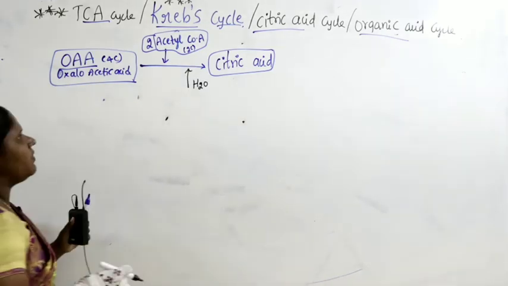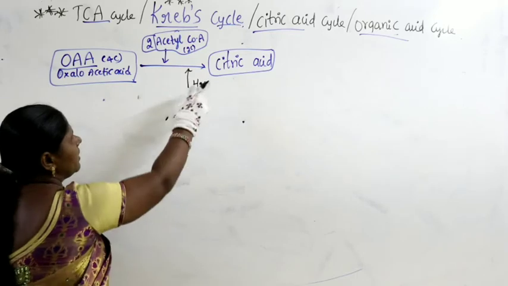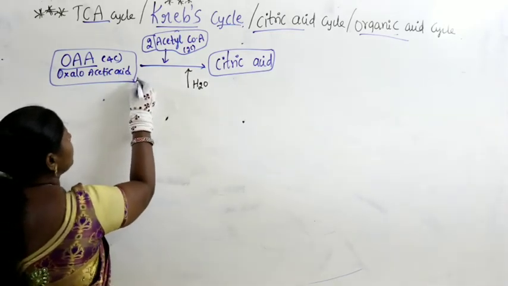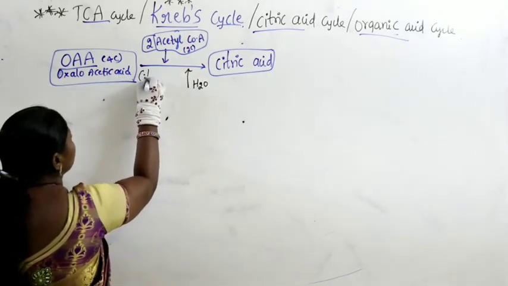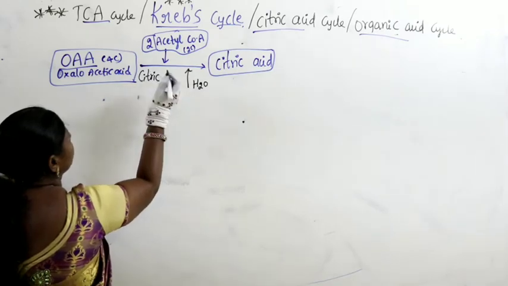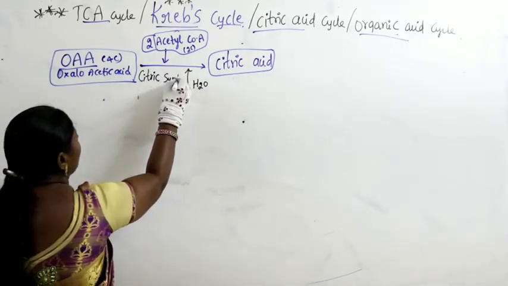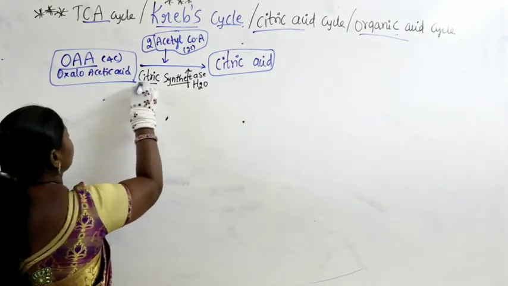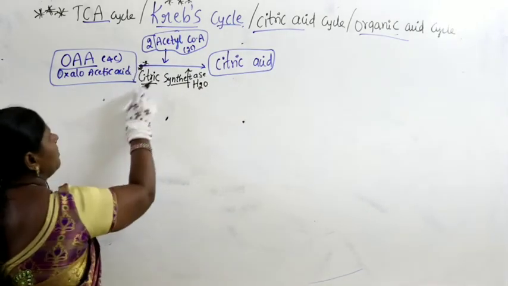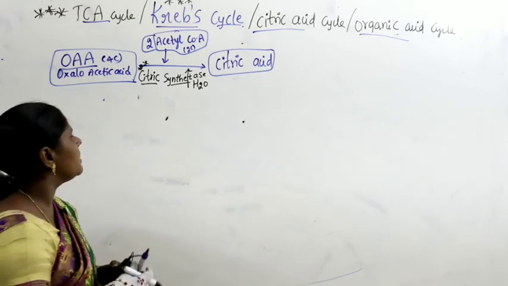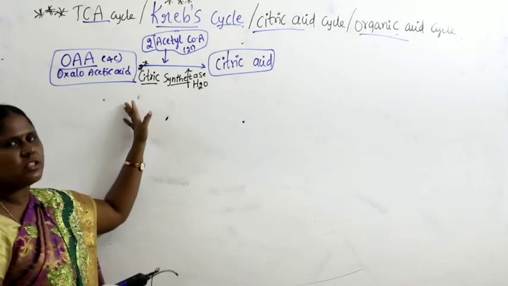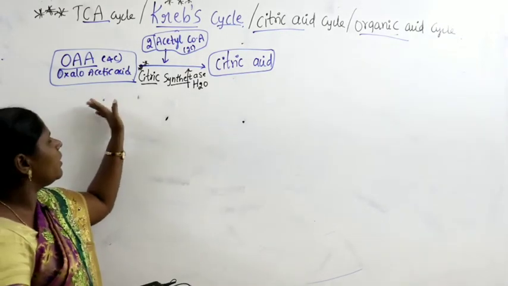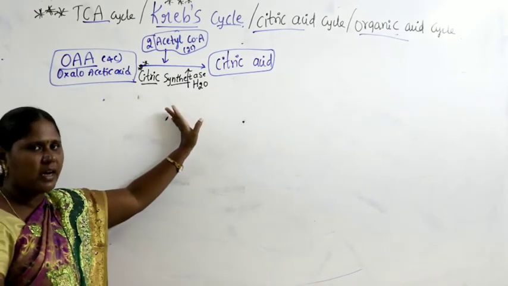And what is the name of the enzyme here? So here citric acid is produced. The name of the enzyme is nothing but citric synthetase. What is the name of the enzyme? Citric synthetase. Very important. And the reaction which converts OAA to citric acid is nothing but condensation.